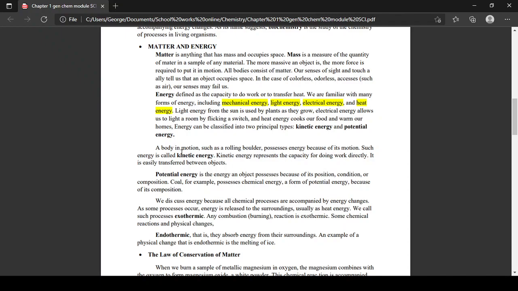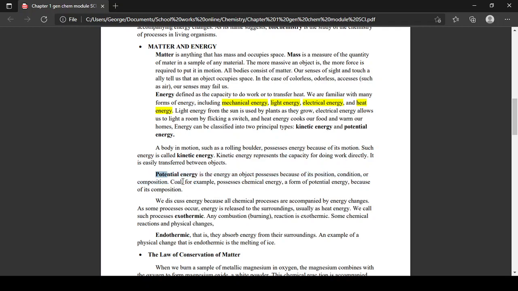A body in motion, kids, such as a rolling boulder, possesses energy because of its motion. Such energy is called kinetic energy. Kinetic energy represents the capacity for doing work directly. It is easily transferred between objects. So in simple terms, kinetic energy is just a body in motion which produces energy. If you move, you produce energy. That is your kinetic energy when you move.